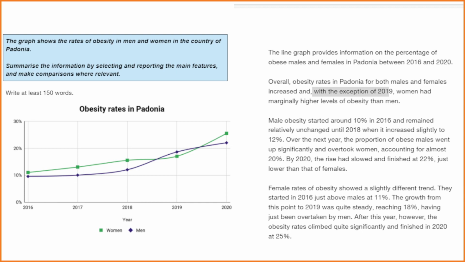Now, the next thing that I want to bring to your attention is the organization of my ideas. I have written 2 paragraphs here, and the first thing that I can see is that I have split my 2 paragraphs into one about men and the second one about women. You need to be able to logically organize your ideas, and therefore for me the most logical thing is to have two paragraphs, one about the green line and one about the blue line. I think that's the most logical way.